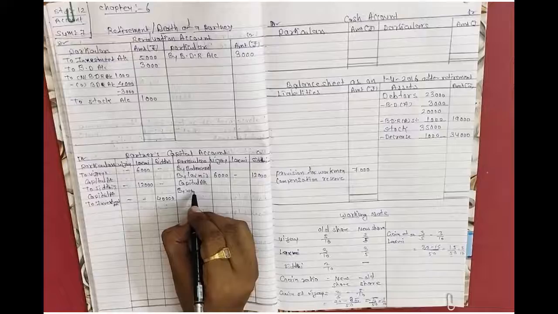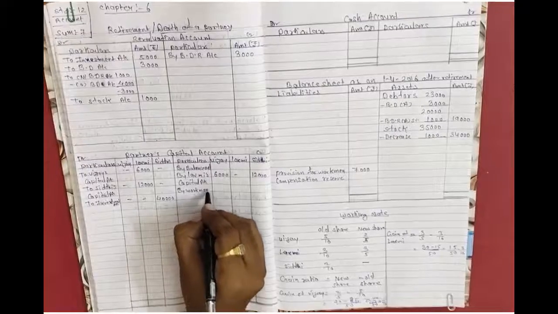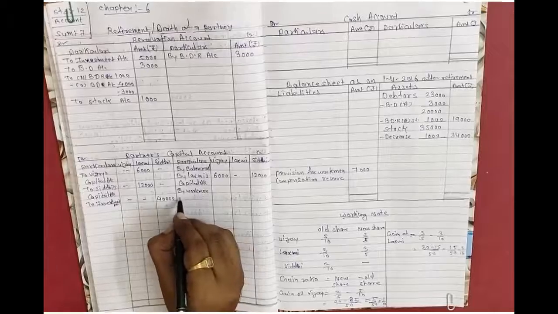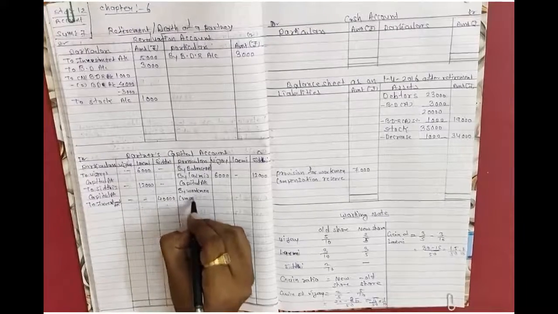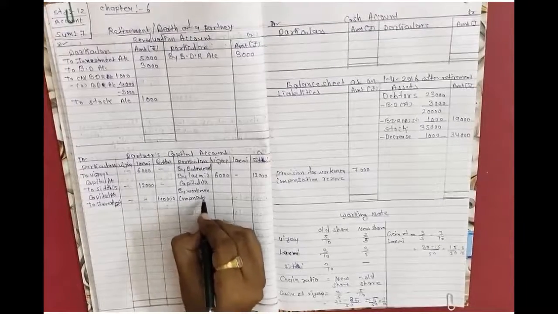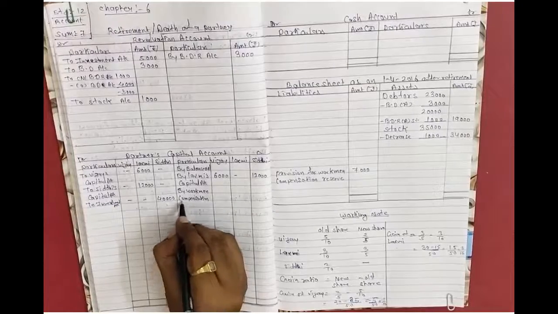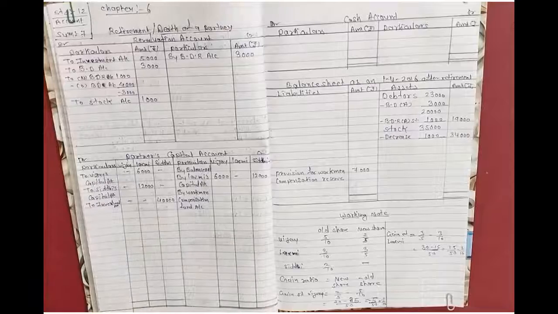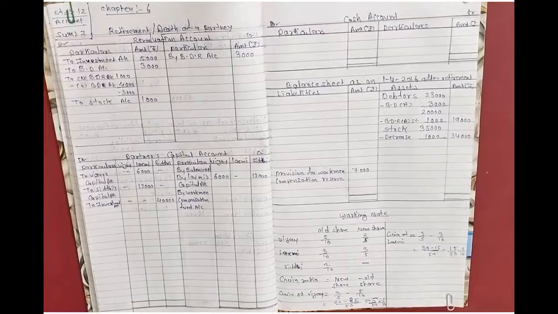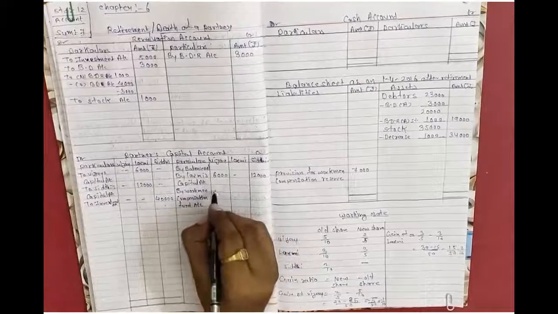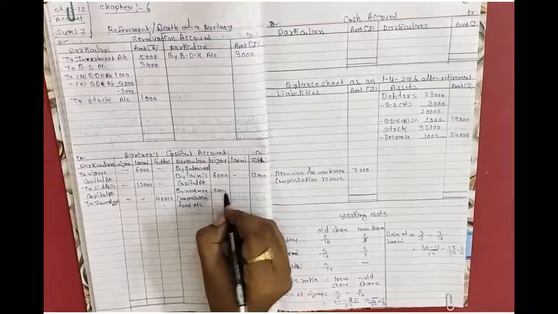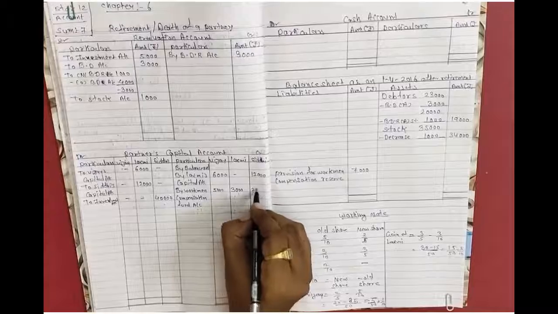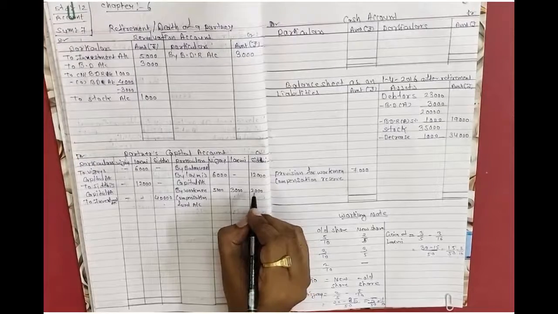Partner capital account credit side, okay, by workman compensation fund account, 5,000, then 3,000, and then amount of rupees 2,000.